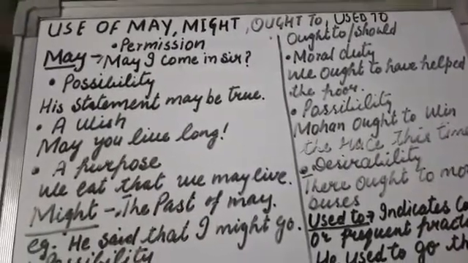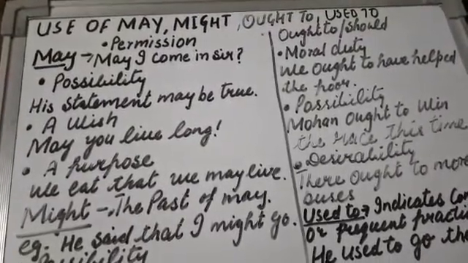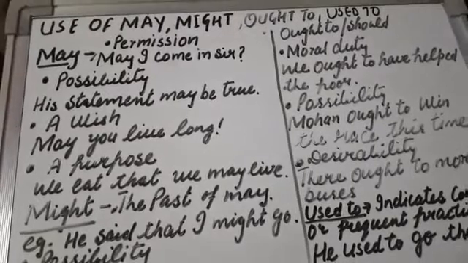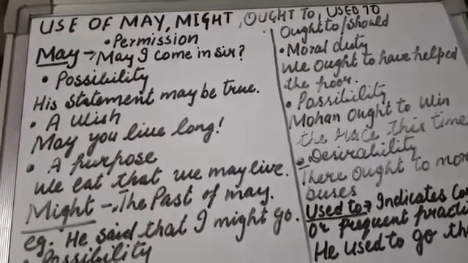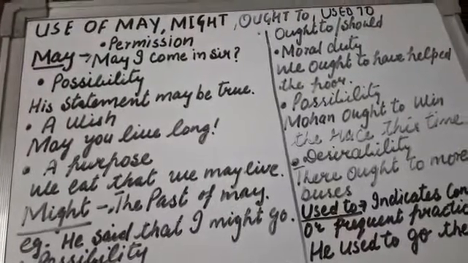I am going to tell you how to use may, might, ought to and used to. First of all is may. So may is used for permission. May I come in, sir? If you are using can I come in, sir, here it's also correct. The only difference is the degree of politeness. If you want to be more polite, then you can use may here.